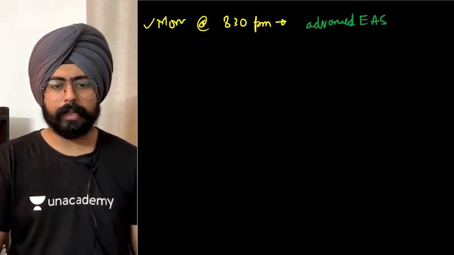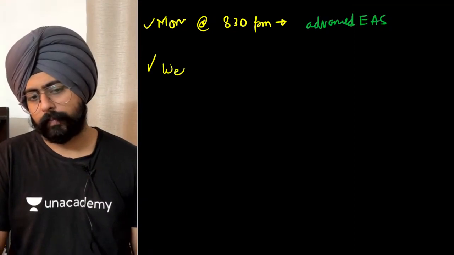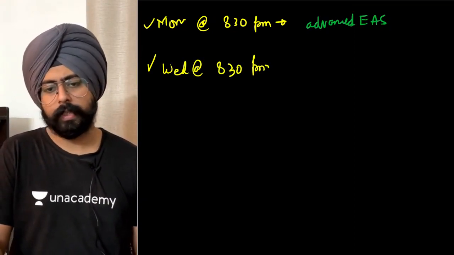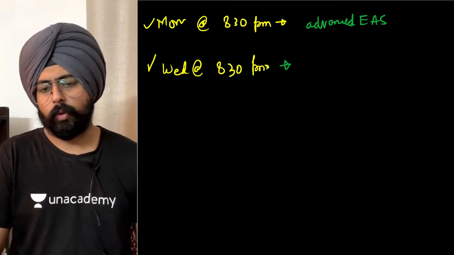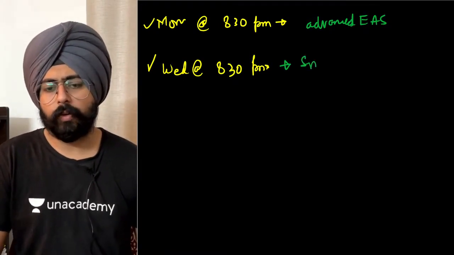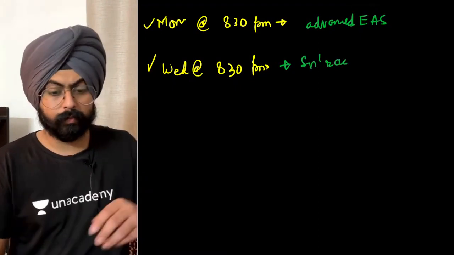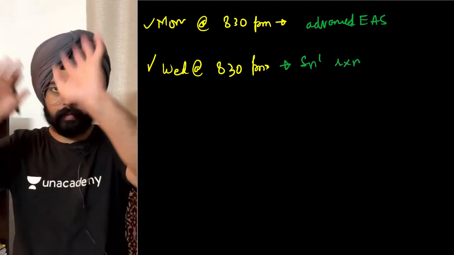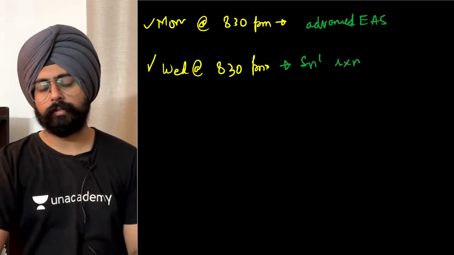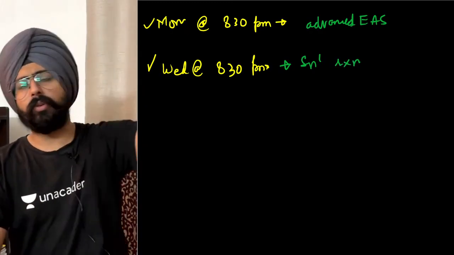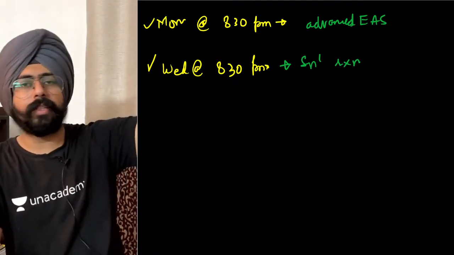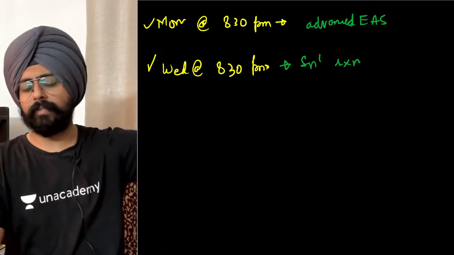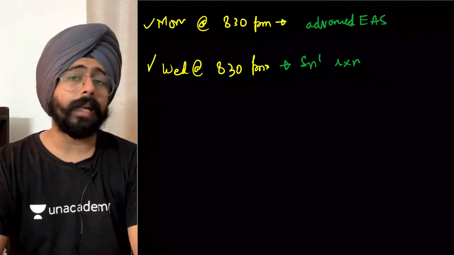And the second thing is on Wednesday at 8:30 p.m. we will look at SN1 reaction. So this is what I can envision in the next few classes. Then after SN1 we'll go to elimination reactions. Then we'll compare SN1 and substitution and elimination together, and then we will move on into more reactions of alkyl halides chapter.